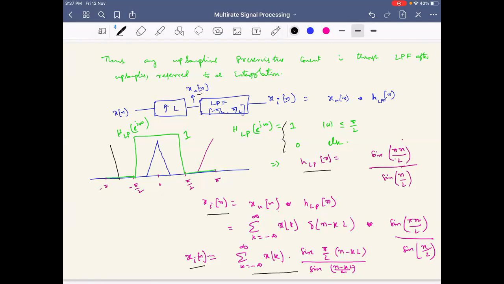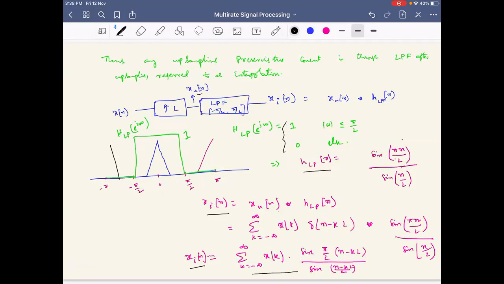So what's happening here essentially? I'm convolving with a sinc function, which is nothing but an interpolation operation. If you have seen it before, convolution with a sinc function is essentially how interpolation is done. Correct or not?